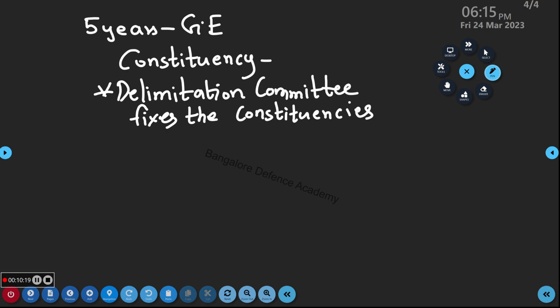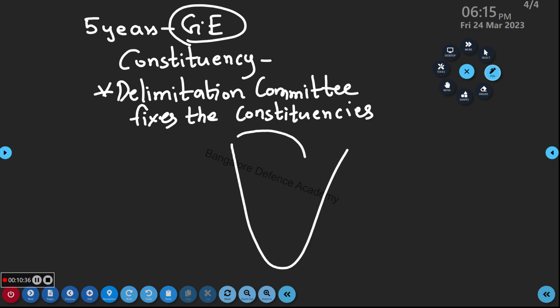So let me draw an India map and let me give an example of this particular state. Which state is this? Karnataka. Imagine Karnataka has a population. I told you in Lok Sabha, how many seats are there? Total how many seats are there? 550. So what happens? We have near about 28 states.